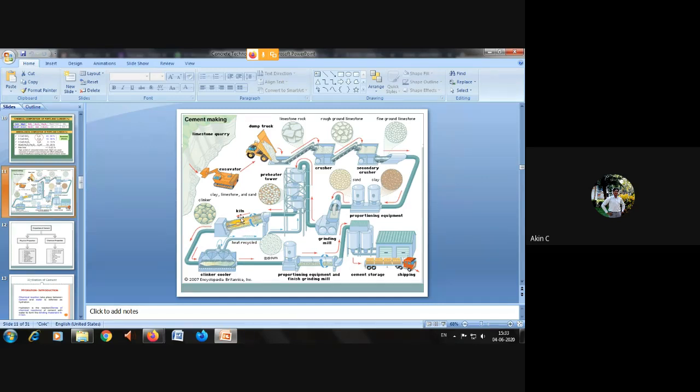These particular points, they will ask in the GATE exam, or if you go for the engineering service exam, which is called the IES exam, conducted by UPSC, definitely these kinds of questions they will ask. What is the temperature of the rotary kiln? 1450 degrees centigrade. Then it will move on to the clinker cooler. The cement is heated, then goes to the cooler, and then again the proportioning equipment and finished grinding mill, and then to the cement storage area and shipping. So this is the cement manufacturing process which I have told in the class itself.